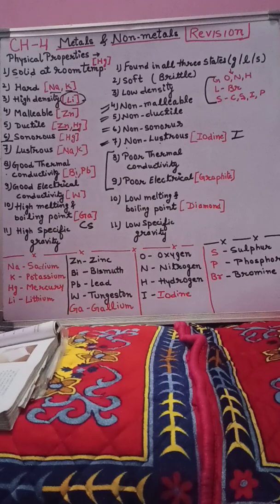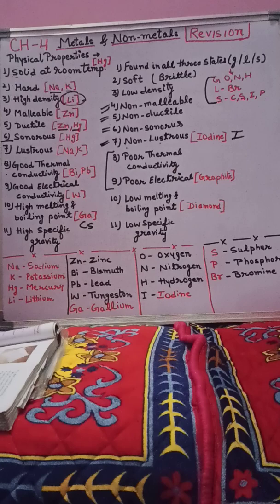As we know, there are 118 elements present in nature, and all these elements are broadly classified into two categories, metals and non-metals. Today we are going to discuss the physical properties of these two types of elements. The first parameter on which we can differentiate these two categories is physical state.